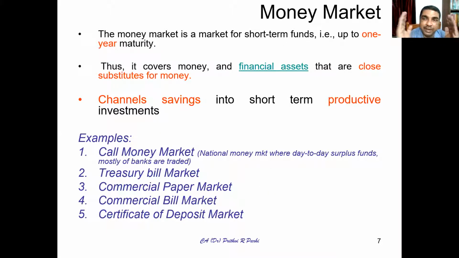Depending upon the type of instruments dealt, money market can have subcomponents like the call money market, where call money is traded, treasury bill market, commercial paper market, commercial bill market, and CD or certificate of deposit market. These are various money market instruments, which we discussed in the previous class. In the previous class I also took you to the website of the Reserve Bank of India. Today also, let me take you there.